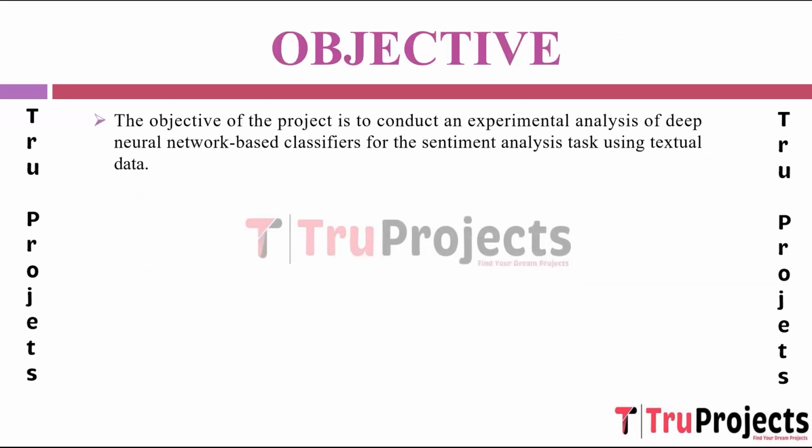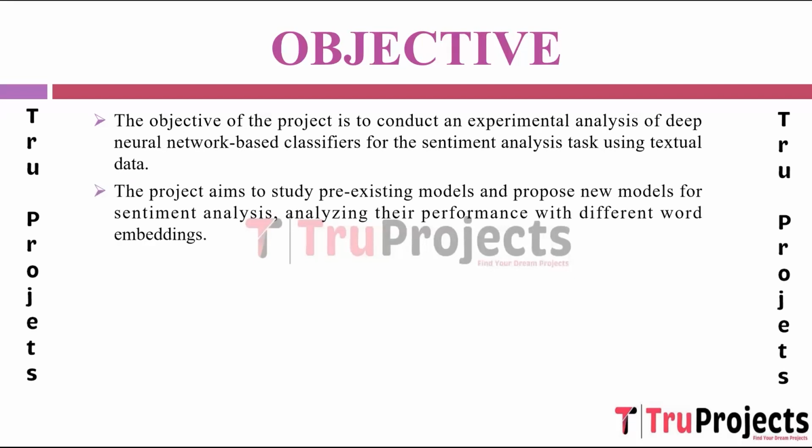Objective. The primary goal here is to experimentally explore the efficacy of deep neural network based classifiers in handling sentiment analysis tasks using textual data. This suggests an investigative approach to understand how these neural network models perform specifically in discerning sentiments from text. The project involves not only assessing already established models used for sentiment analysis, but also proposing novel models. These models are likely designed to enhance sentiment analysis accuracy, possibly by integrating different word embeddings to comprehend the nuance of sentiment expressed in text more effectively.